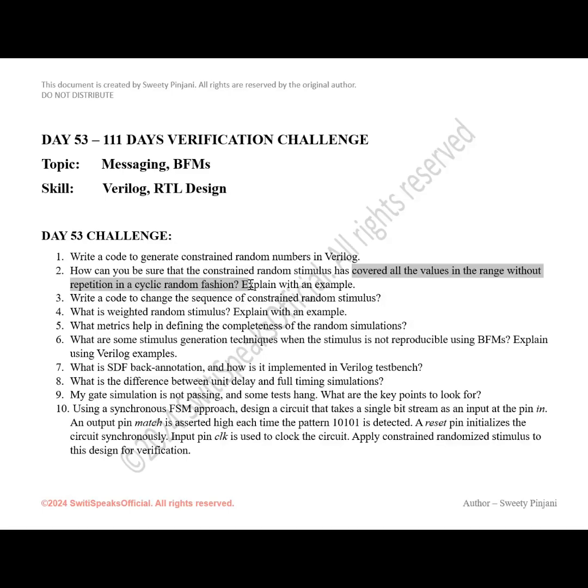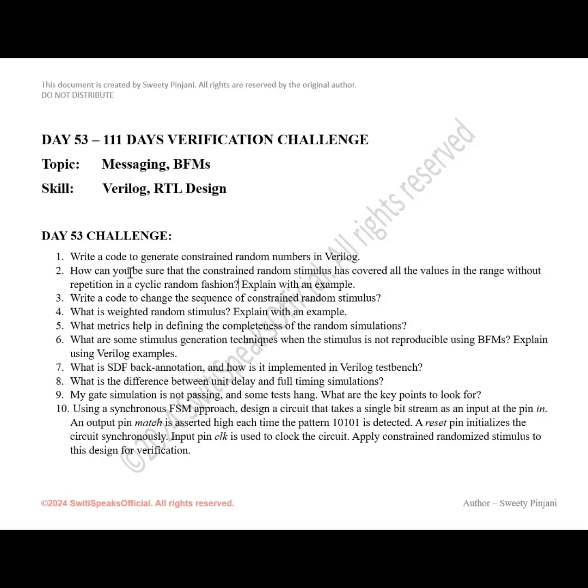The repetition should not happen until all the values are covered. Cyclic randomization also we have explained, it's rand-c. That concept also we have explained in the SystemVerilog randomization series.